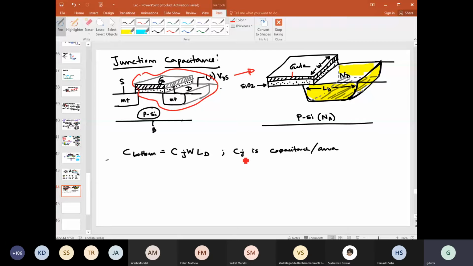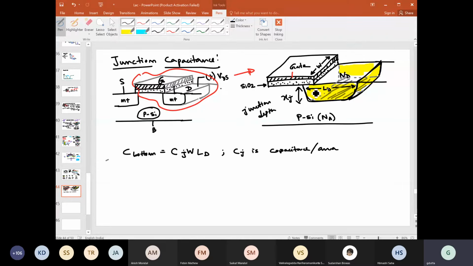But now, can we not say that these three sidewall capacitances will also be similarly Cj into this LD and this thickness, this depth? Yeah, we can do that, and we will follow the exact same thing. But there is one technical thing we should know here. Suppose this is Xj. Xj is the junction depth.